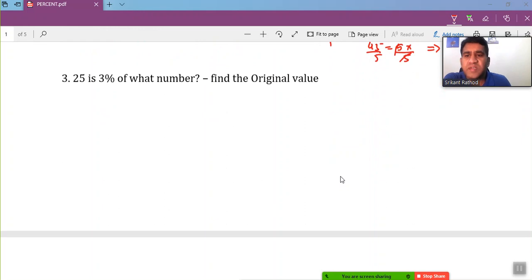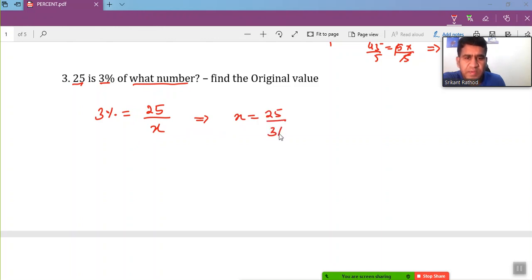25 is 30% of what number? So here I have a part and a percentage, and they are asking you what number. It means they are asking what is the whole number or the original value. 25 is 3% of the original value. So make use of this again. The percent is equivalent to part over original value. I consider the original value here as x, and solve for x now. This can be written as x equals 25 divided by 3%, right?